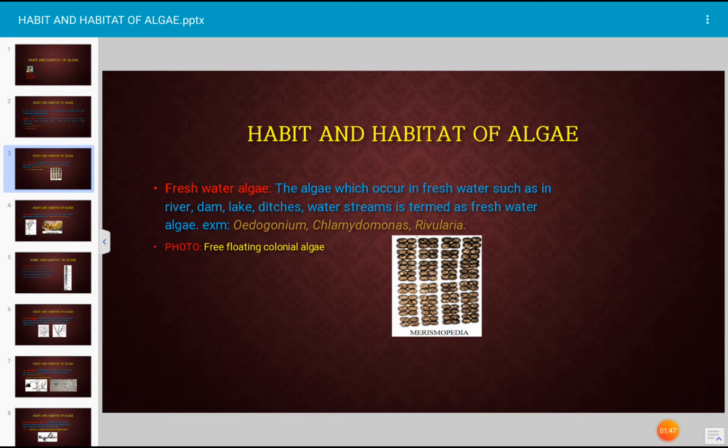Now, this is the photograph given in this slide, that is the floating algae. This is the floating colonial algae and its name is Merismopedia. This is a colonial algae and it is freshwater free floating algae.